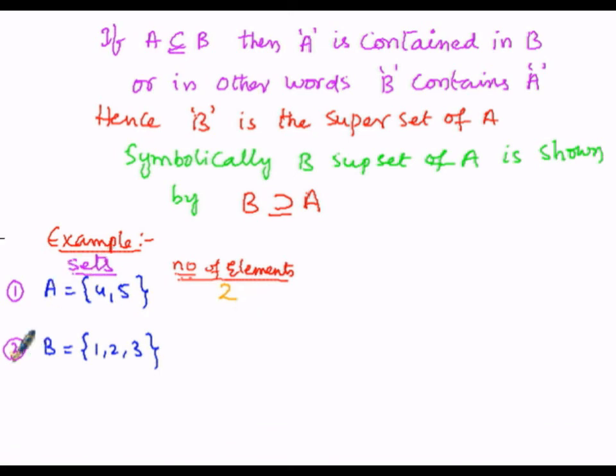Then the second set is B, B equals 1, 2, 3, and the number of elements present in set B is 3.